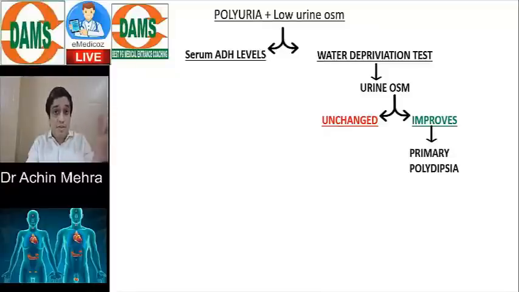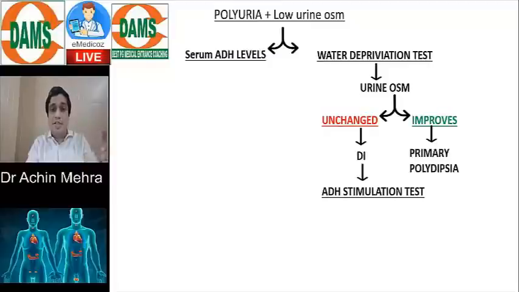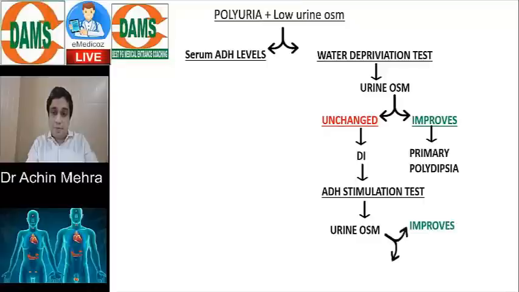If the urine osmolarity remains unchanged, then I think about deficiency or resistance to ADH, that is diabetes insipidus. In this case, we'll do a test known as the ADH stimulation test. I'll give my patient the ADH molecule through a pharmacological route, and then I check the urine osmolarity. If the urine osmolarity improves, it means that the patient had a deficiency of ADH. Now he got the ADH, the action is perfect. If the patient is suffering from deficiency of ADH, this is known as central diabetes insipidus.